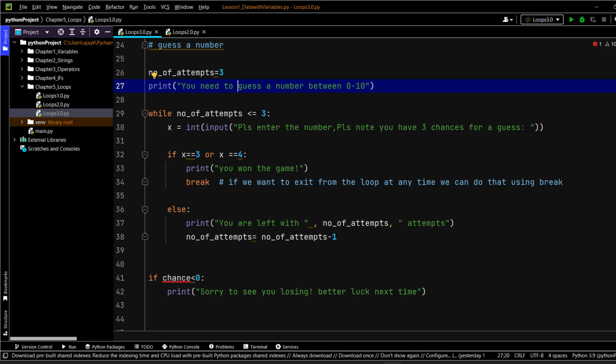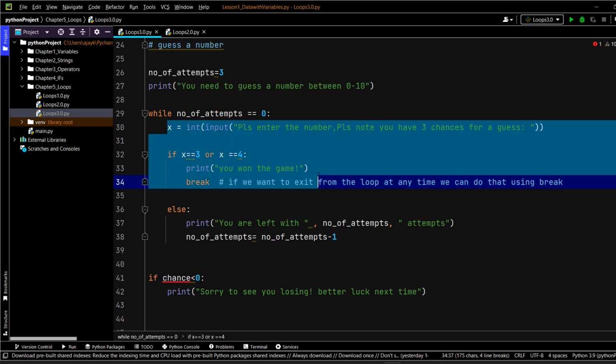So I guess we can say that the moment you have 0 attempts, so I'm also thinking as I speak, it should actually exit from the program. So this is a while loop. Let's see what is going to happen. Number of attempts will be 3, and the first time the 3 is not equal to 0. So if 3 is not equal to 0, then I think the program will not get inside this because the condition is not true.